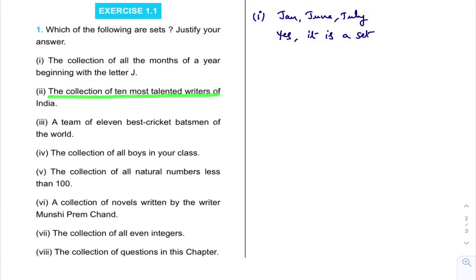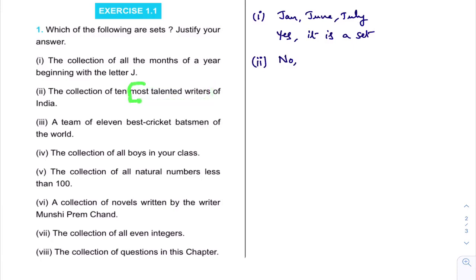Collection of most talented writers in India. What will you say for the second bit? I'll say no. Why? Most talented is not well defined. Most talented writer means what? Some people are most talented at writing poems. Some people are very talented at writing crime stories. The crime story writer may not be able to write poems, right? So most talented writer is not well defined.